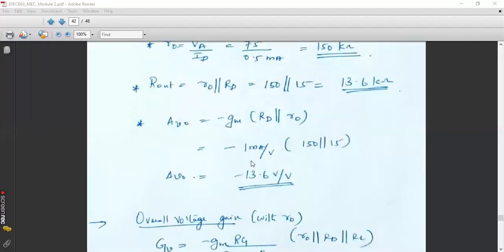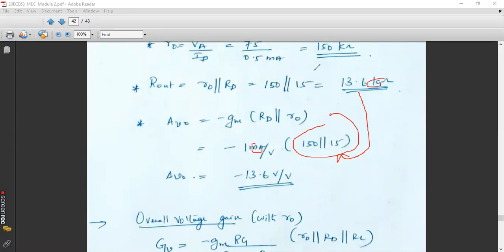So gm we already found is 1 milliampere per volt. RD parallel R0 is 13.6 kilo ohm, right? So 1 into 13.6, it is 13.6 volt per volt. That is your open circuit voltage. So this is nothing but 13.6. Already we have calculated: 1 milliampere per volt into 13.6 kilo ohm. So milliamps and kilo ohm will get cancelled, so the answer will be negative 13.6.